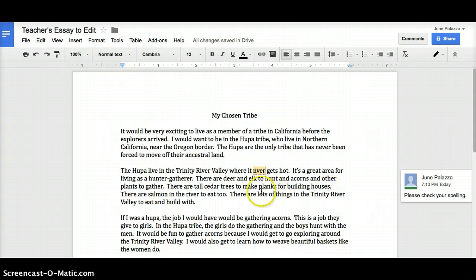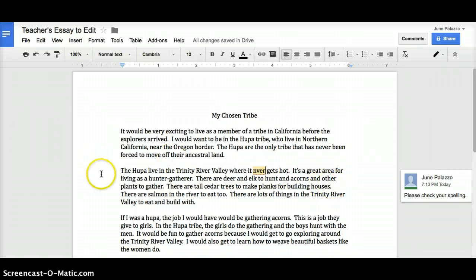And let's look down here. When I look at this, I see there are deer and elk to hunt and acorns and other plants to gather. Okay, that's about eating things. Then we go here, there are tall cedar trees to make planks for building houses.